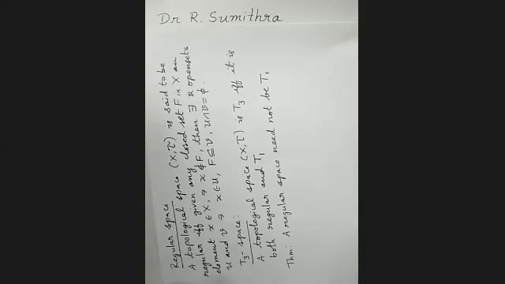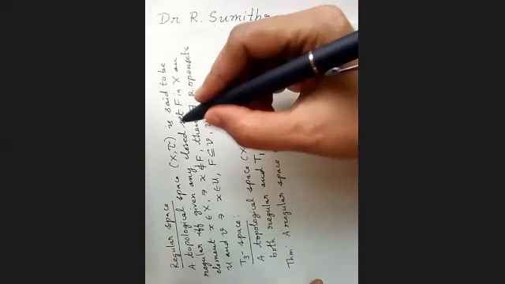What is a regular space and a T3 space, and some theorems based on these. Let us read what a regular space is.